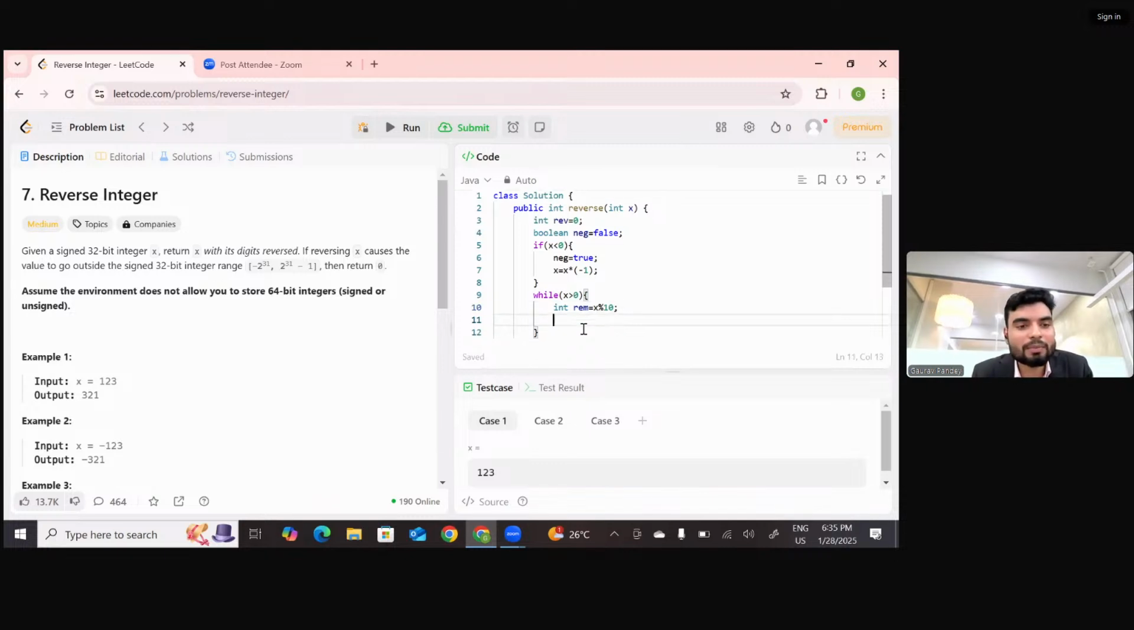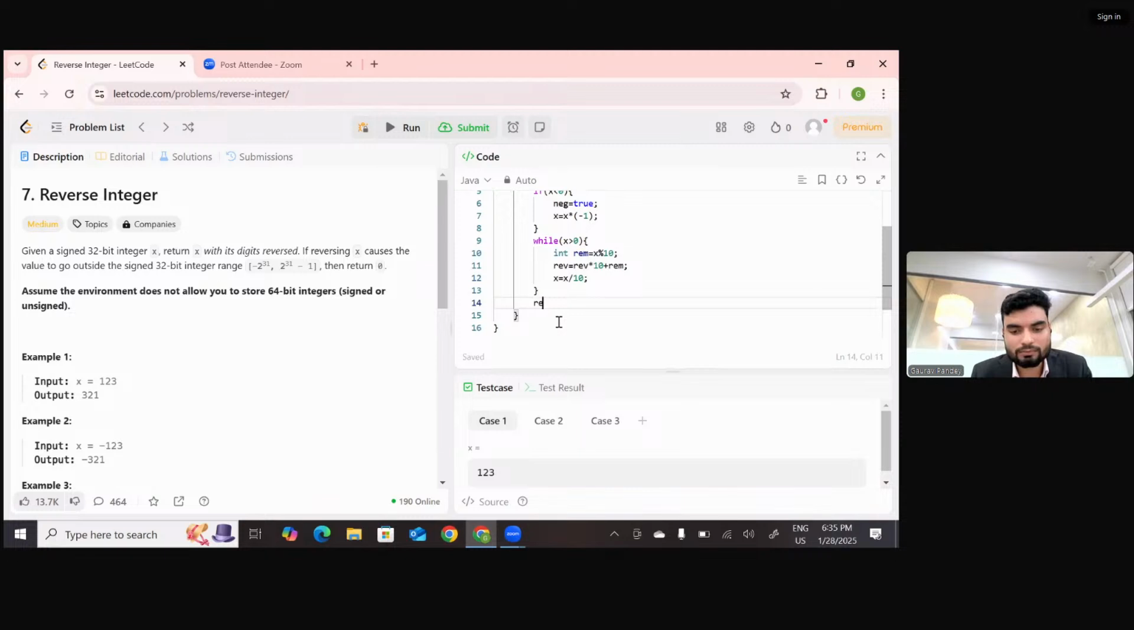And now, if we have the remainder, I want the reverse number. So reverse number will be reverse multiplied by 10 plus remainder. That's what the logic was, right? And we'll also do a dry run to understand it. Now, we are getting the last digit and adding it to the reversal. But every time we have to reduce what? The actual number. You remember the last solution? We were doing that, divided by 10.